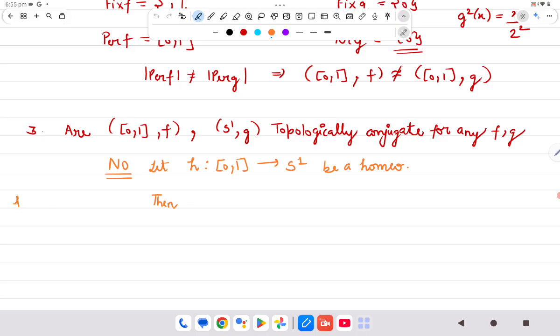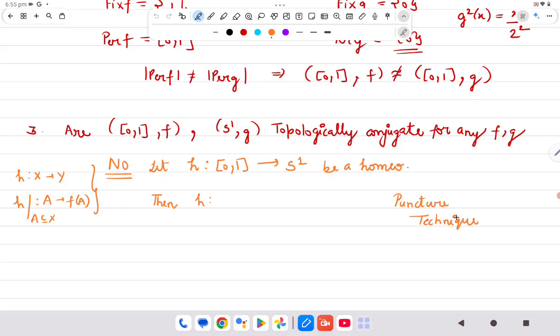Then there is a result that if H from X to Y is a homeomorphism and I restrict it to A, which is some subset of X, then this map from A to H(A) is again a homeomorphism. So if I restrict it, I call it the puncture technique.